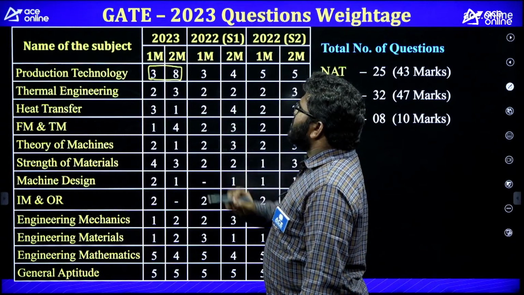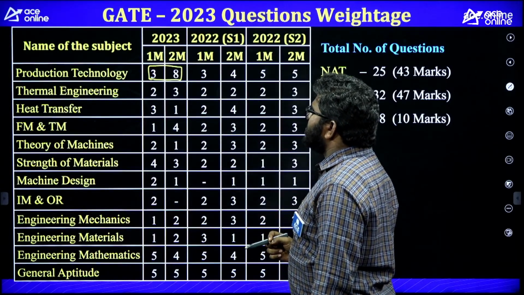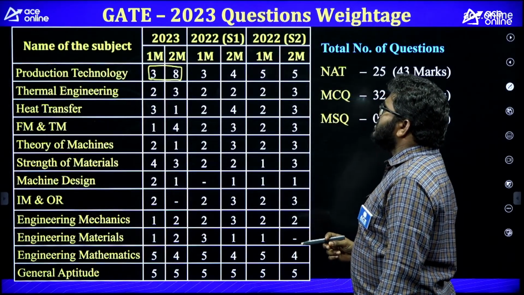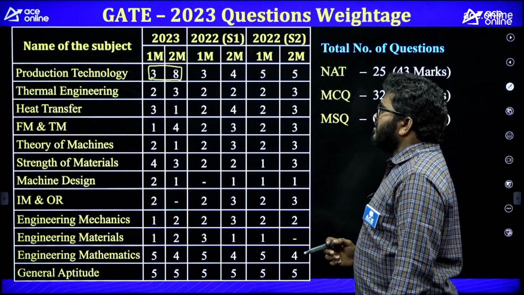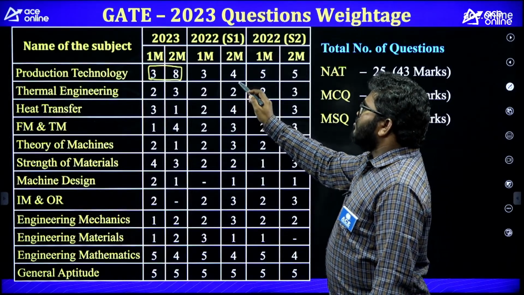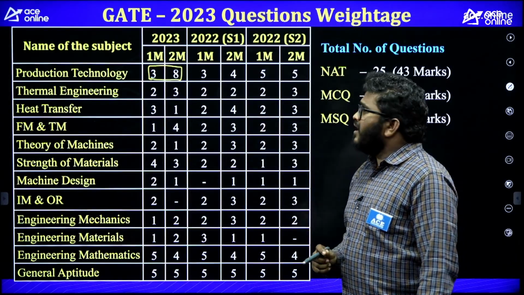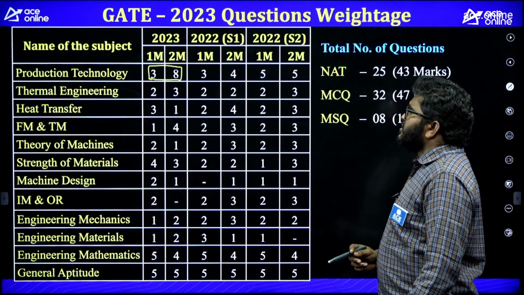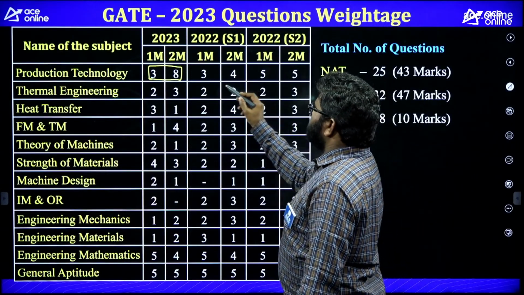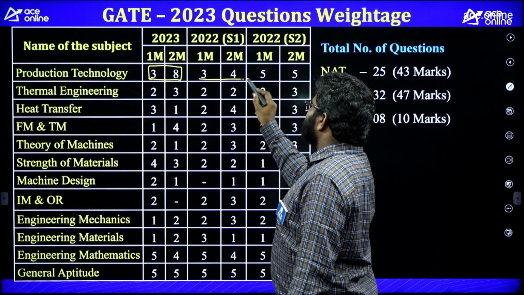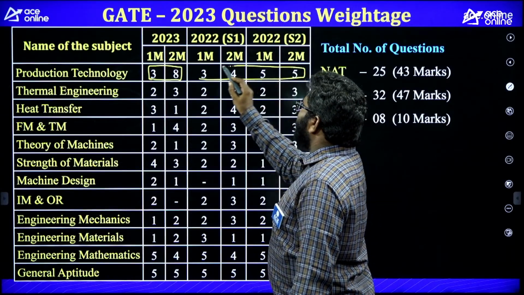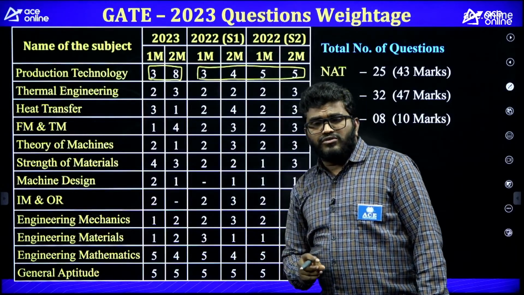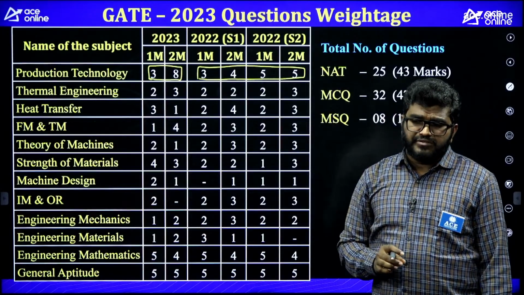In 2023, they asked 3 one-mark questions and 8 two-mark questions. In 2022 set 1, 3 one-mark questions and 4 two-mark questions, and in 2022 set 2, 5 one-mark questions and 5 two-mark questions. So from this, from the GATE point of view, it has very good weightage, and from the ESE point of view also, especially from production, there is good weightage.